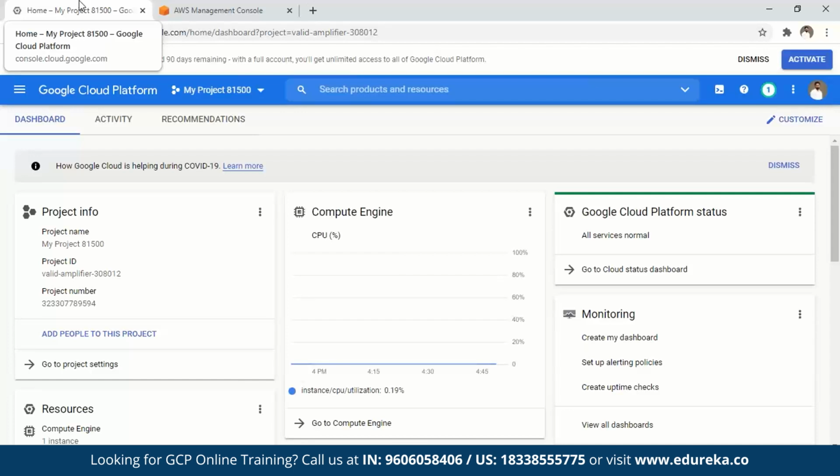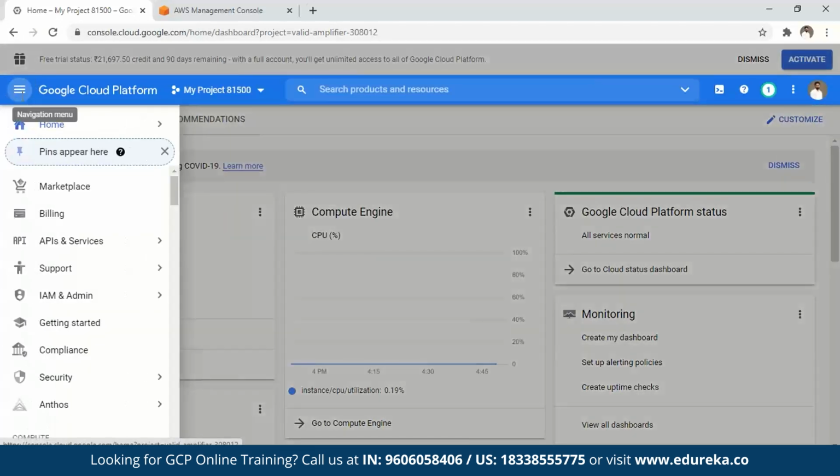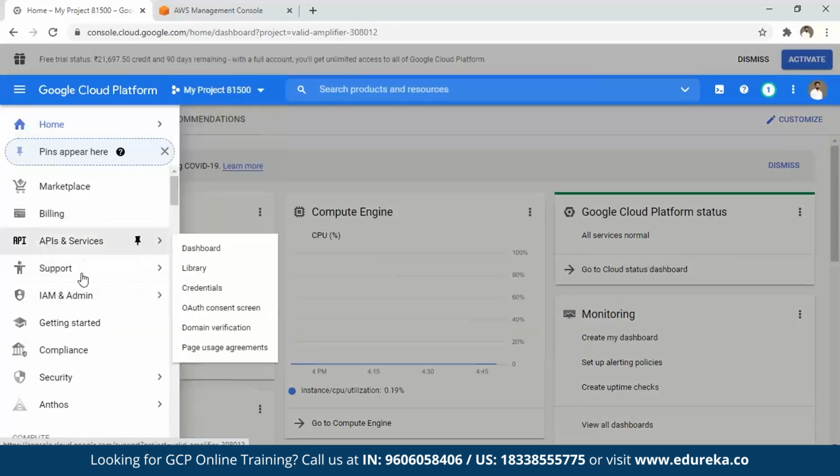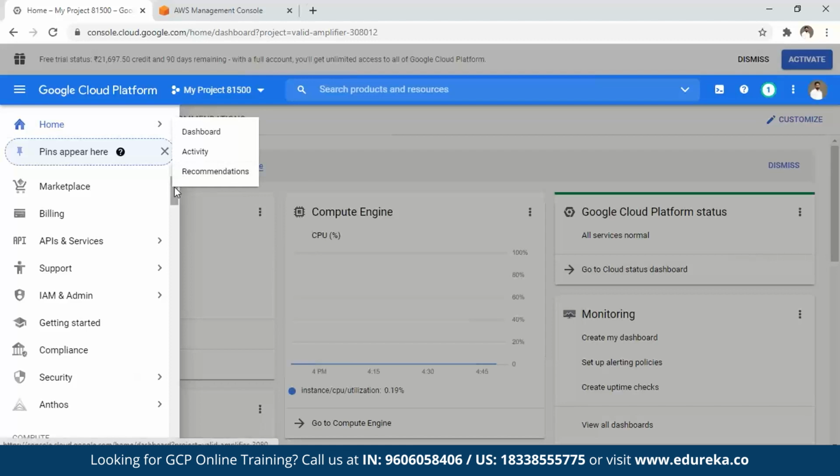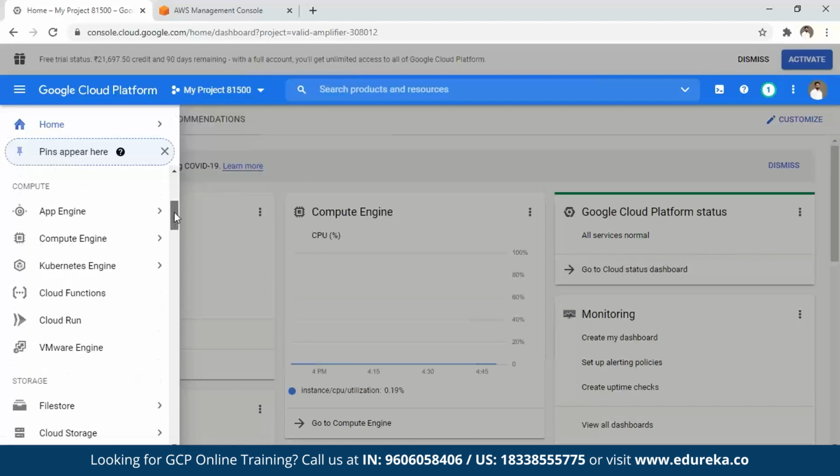Once that is done, you can always come to this platform and start using it. You can see that all the major services, be it your IAM, APIs, compliance, security, are here. We'll be discussing these one by one, do not worry about that. But meanwhile, let me just scroll down.